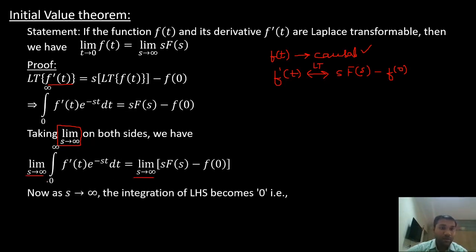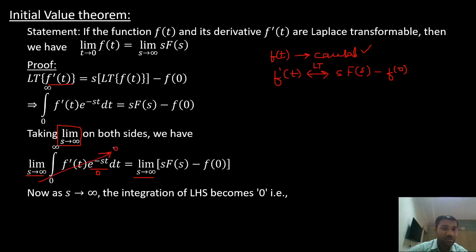What happens now? When s tends to infinity, what happens to the integration on the left hand side? s tends to infinity, e power minus infinity. E power minus infinity is nothing but 0, right? The entire term is multiplied by 0, so everything becomes 0.